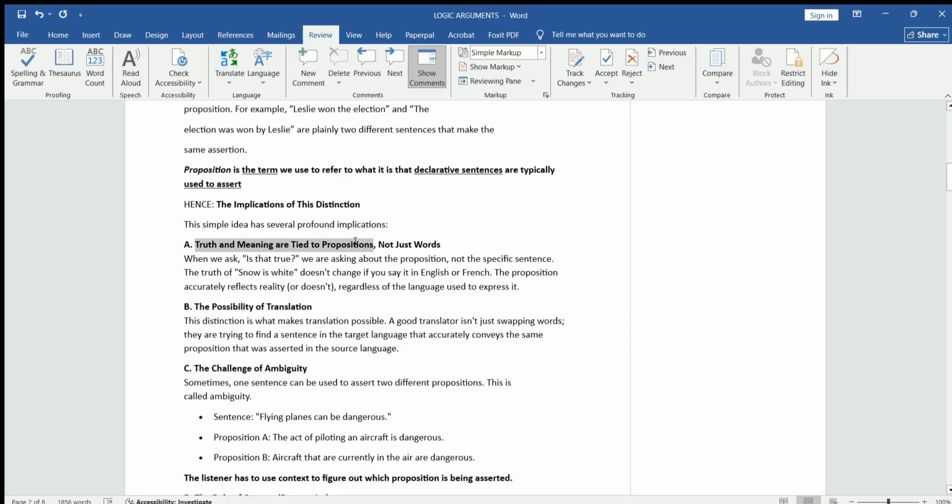The statement pertains truth and meaning to its contents. They may be implied, or they may be in explicit form. We can see this with an example. When we ask, "Is that true?" we are asking about the proposition, not the specific sentence.